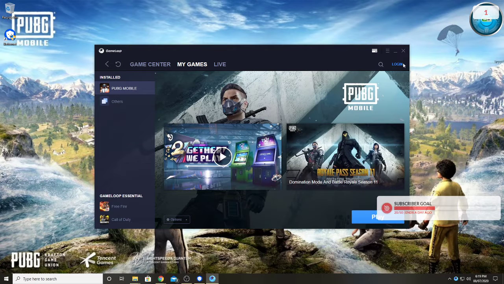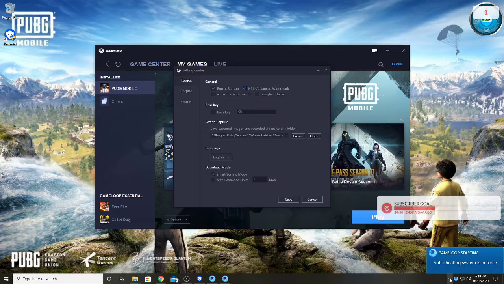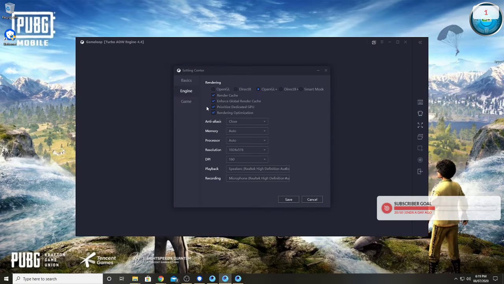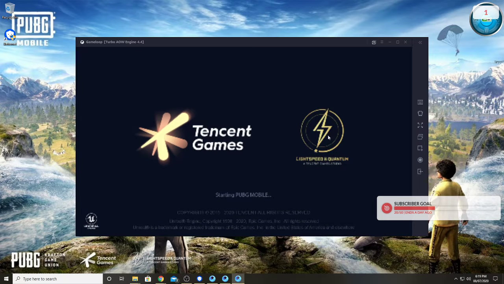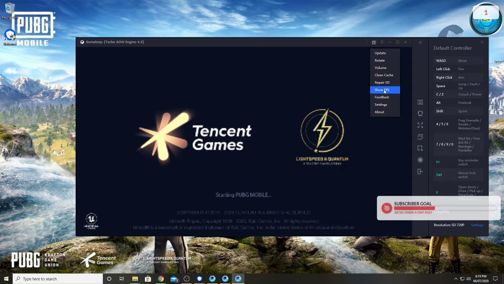Before clicking play, if you are having the graphics glitch which I observed in my previous stream, you have to select OpenGL, enforce global render cache and prioritize dedicated GPU. Okay, everything okay, and the game has started.